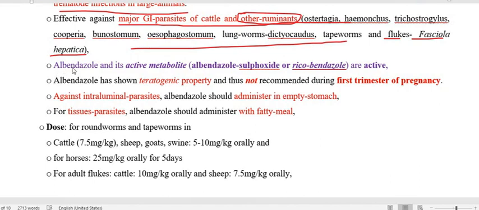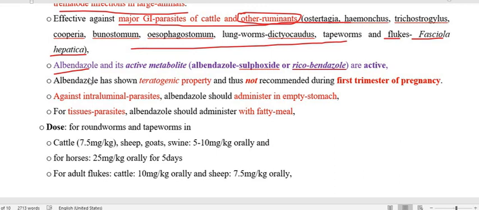The active metabolites of albendazole are also present. Of course, albendazole itself is an active moiety of the benzimidazole, but within the body it also gets metabolized, and its metabolites are active.